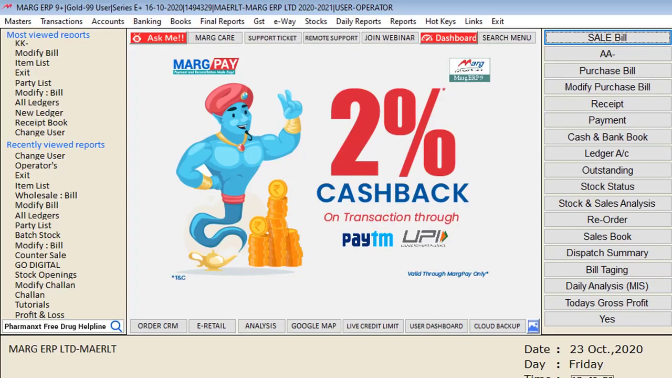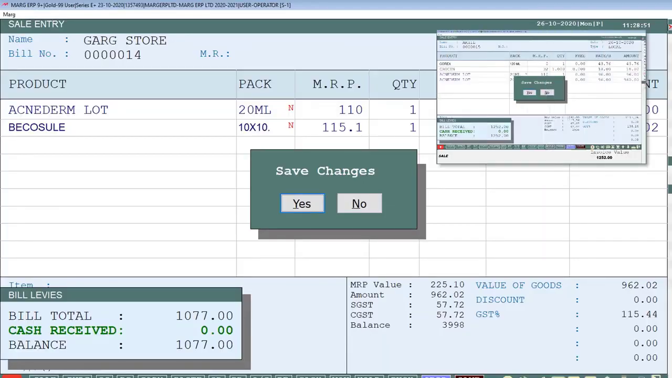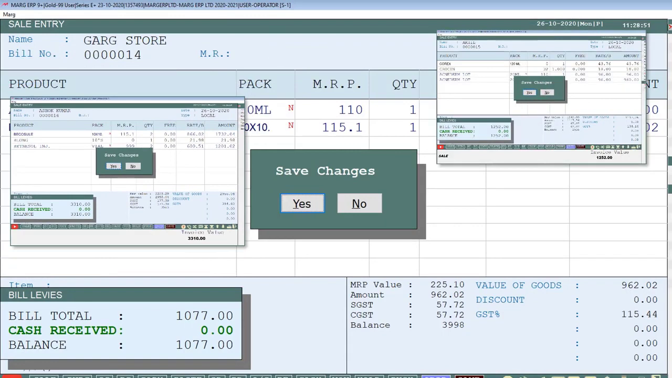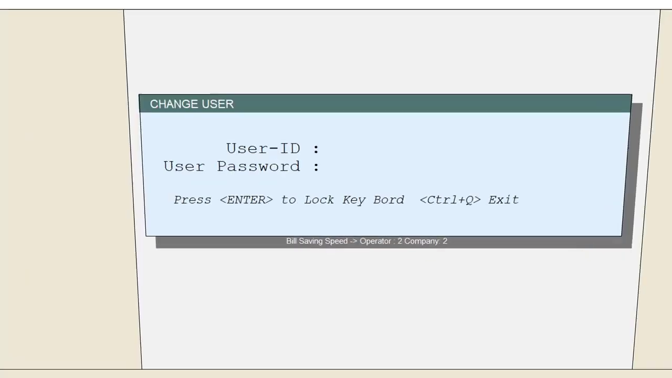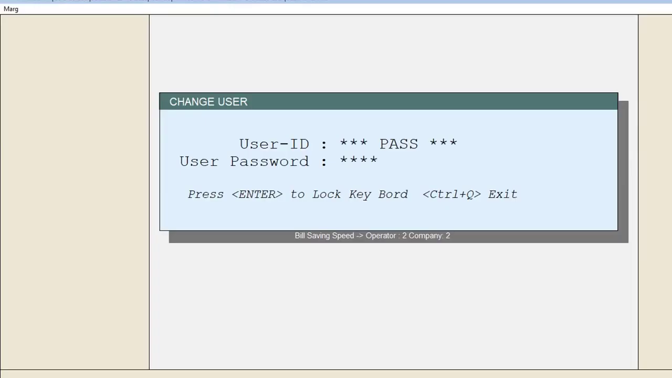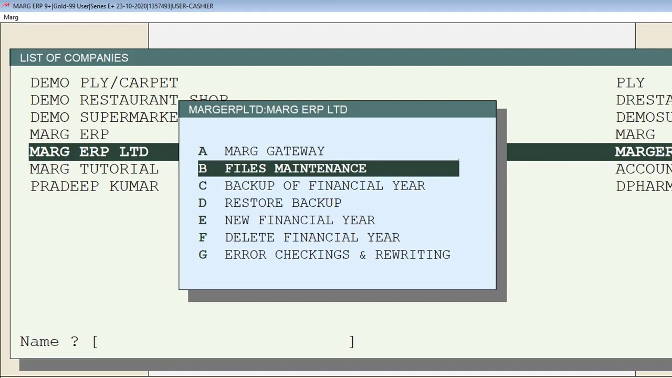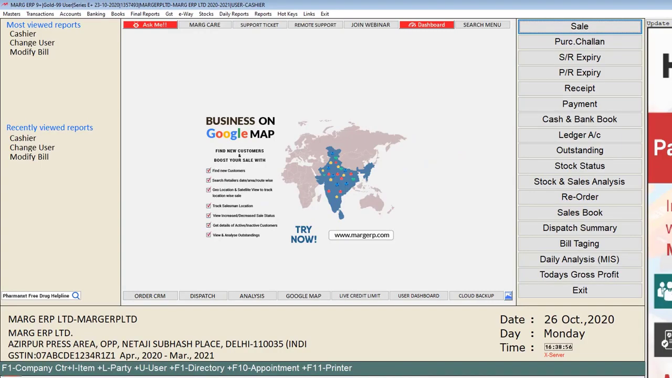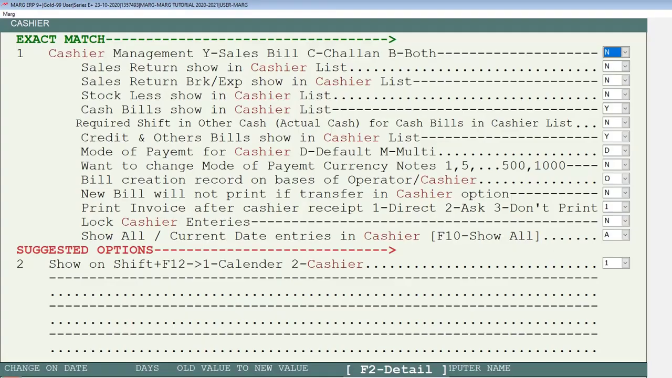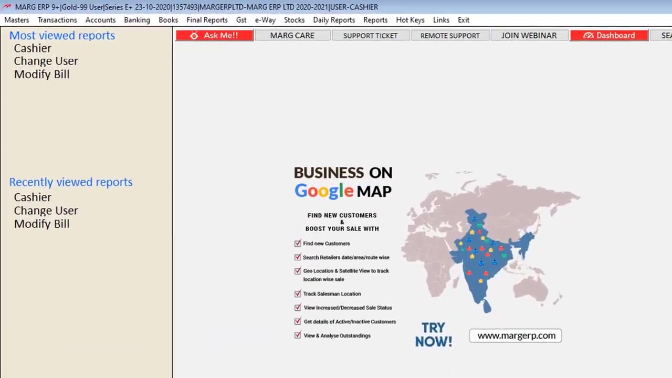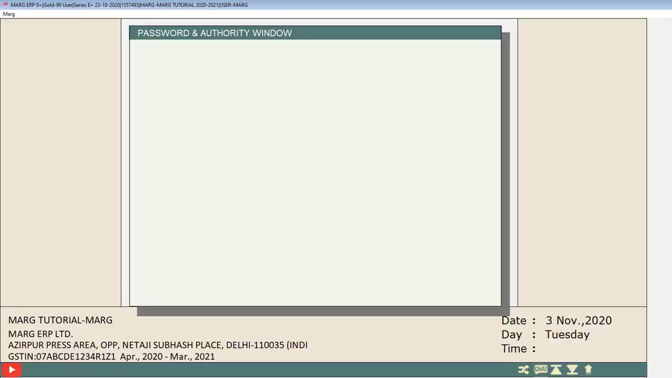Now let's log in with the cashier user and see how these created bills get reflected to that cashier and how they will be able to receive the payment for those bills. For which, after logging in with the cashier's login ID and password, we will once again run the file maintenance. As we have already done the setup of the cashier option in the control room and given the power of receiving cash for this cashier in operator power,